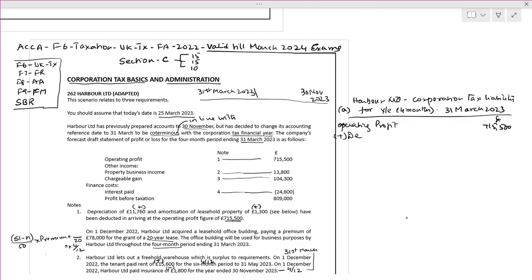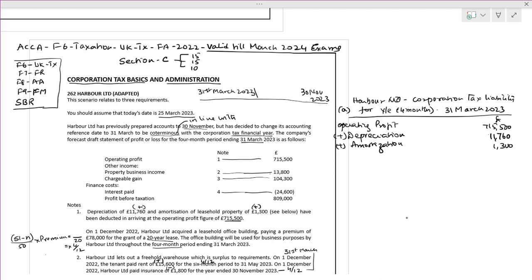We have to add depreciation. Depreciation is how much? 11,760. You have to add amortization. How much do you have to add for amortization? 1,300. Fine. Next, there is a leasehold premium.